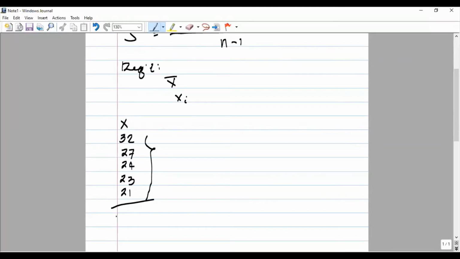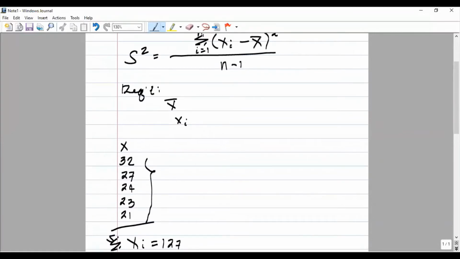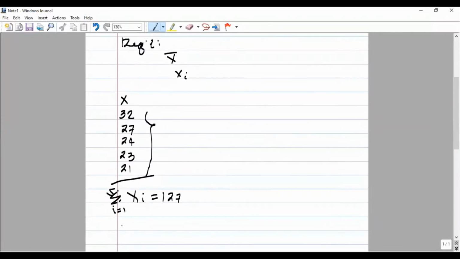So the total sales is the summation of x sub i, where i ranges from 1 to 5, is equal to 127. So we are now ready to find the mean of our sample data. So the mean is equal to the summation of all the values here divided by the number of values.